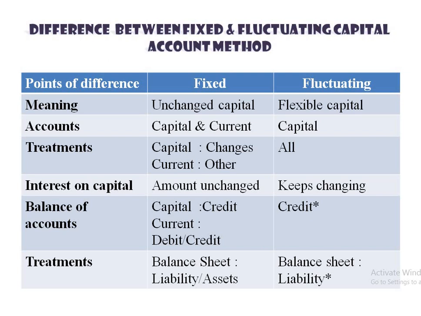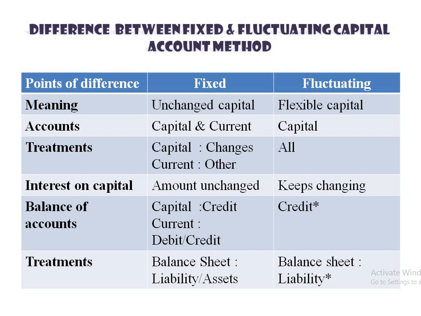Next one, interest on capital, the fourth one. Generally the amount of capital remains unchanged because we are following the fixed capital account method. So therefore interest on capital remains constant, no changes will be there. Whereas in fluctuating, the amount of capital keeps on changing, every year it is increasing or decreasing, that is flexible. So consequently interest on capital also keeps on changing. So keep in mind, unchanged interest on capital in fixed and changing in the fluctuating.